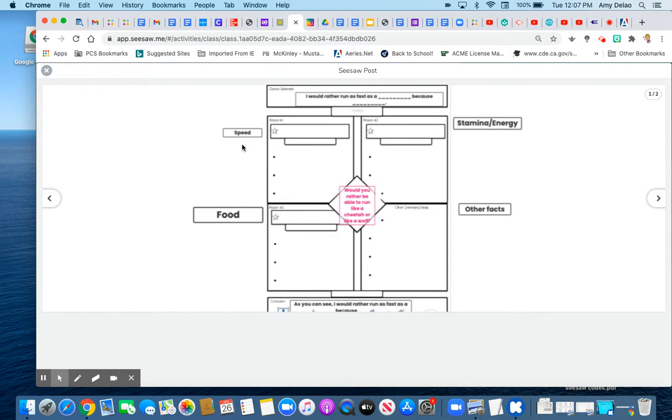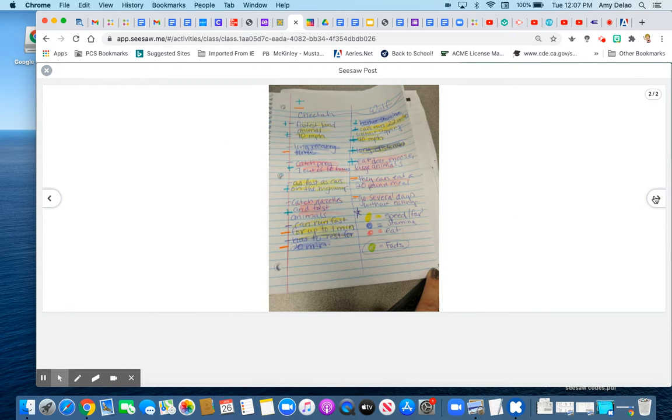If you click on the actual assignment, I added in the sentence frames for you just in case it didn't come up in the assignment for whatever reason. And then here is what I did in class today. I did my cheetah side and my wolf side. Now, mind you, this is not with the website, so I didn't do extra facts. But I did categorize them with speed and how far they go, like their distance, their stamina or energy, and what they eat. That's how you can see my colors. And then my pluses and minuses for the pros and cons.